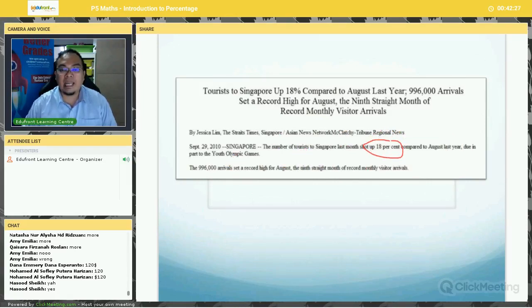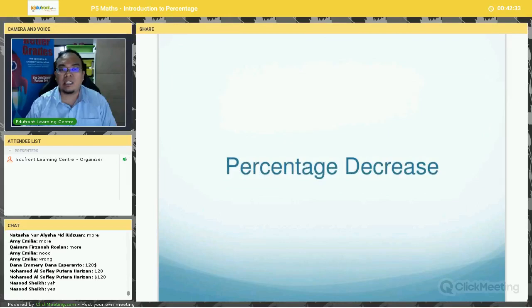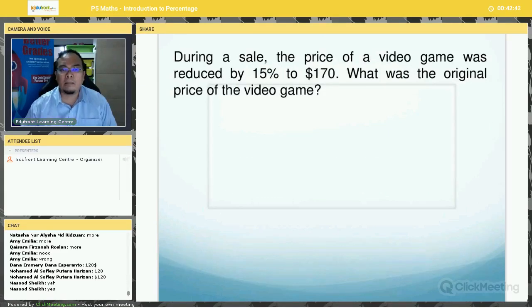So what do we mean by 18%? We are going to take a look here. What do we mean by an 18% increase? First, before increase, let's take a look at decrease. During a sale, the price of a video game was reduced by 15% to $170.